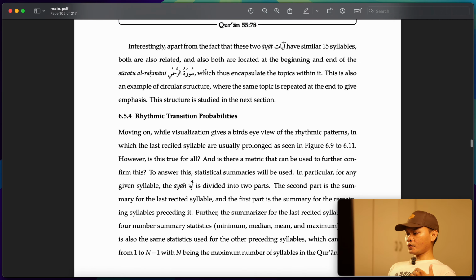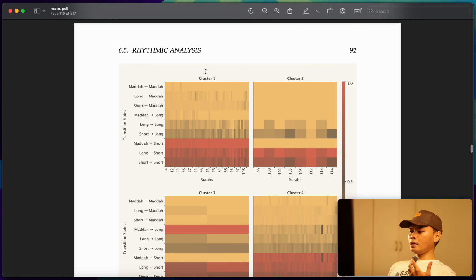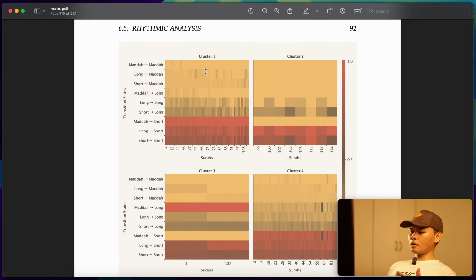There are many other results that I have here, but these are results that you don't get if you simply do it manually. Or you can get this type of results if you do it manually, of course, but it would take you so much time, right? But here I was able to extract this by simply writing instructions for computers to do all of this processing, right? And this is one of the insights that you get from doing Islamic Digital Humanities.